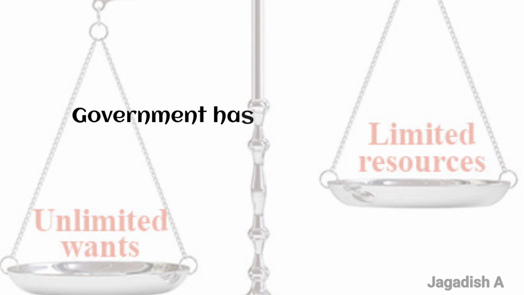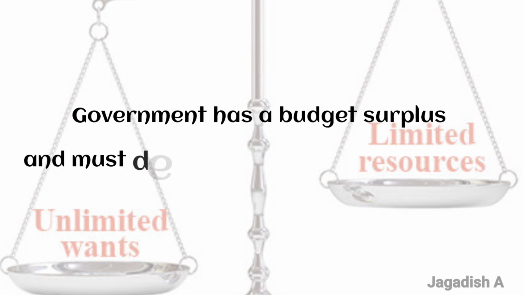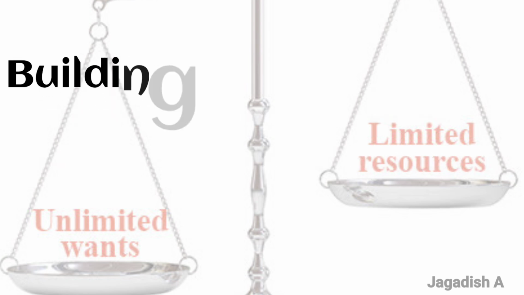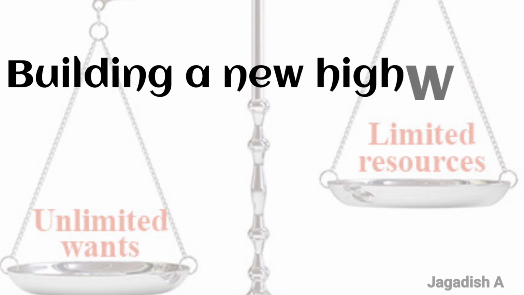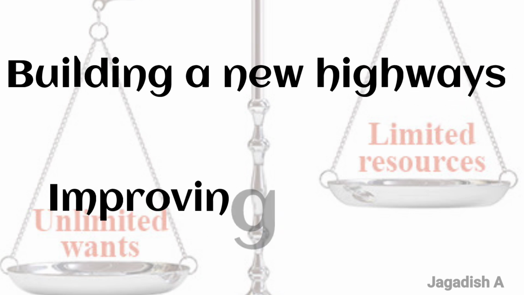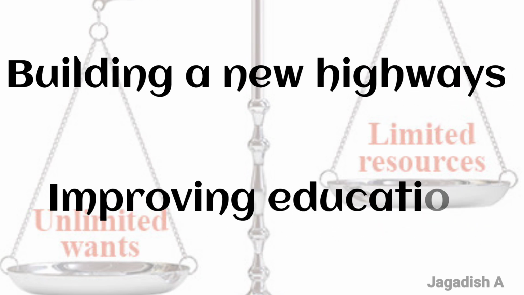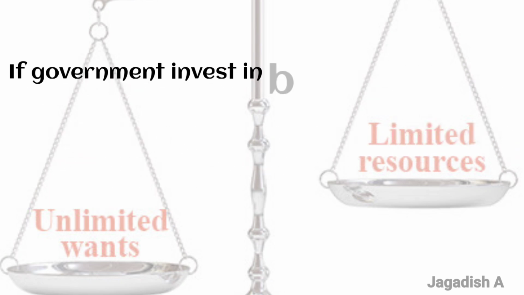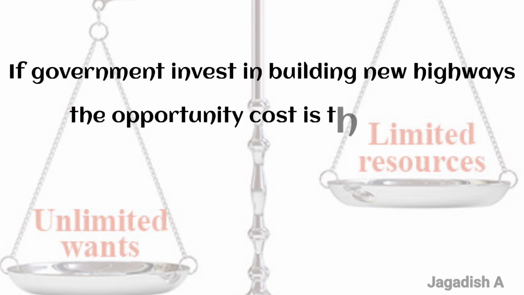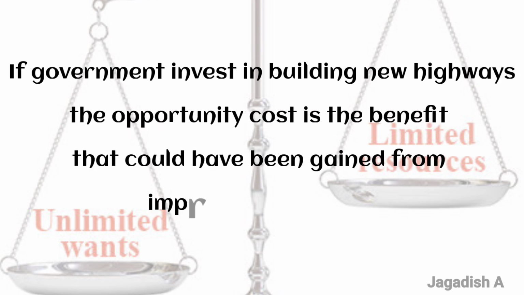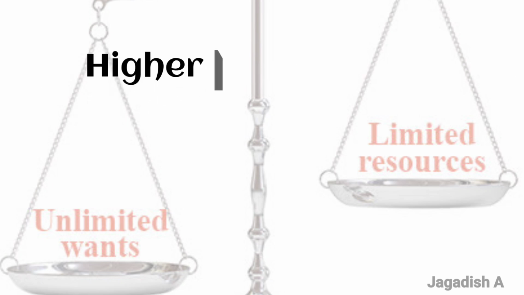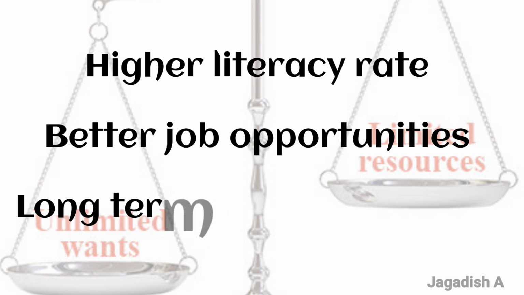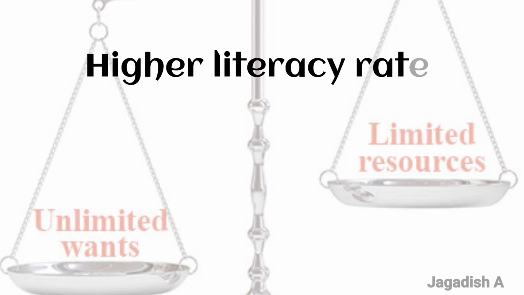Example: a government has a budget surplus of rupees 100 crore and must decide between two major projects. Building new highways, that is, expanding the national highway network, or improving education, that is, improving the quality of education in rural areas. If the government invests in building new highways, the opportunity cost is the benefit that could have been gained from improving education. It might include a higher literacy rate, better job opportunities for the youth, and long-term economic growth through an educated workforce.